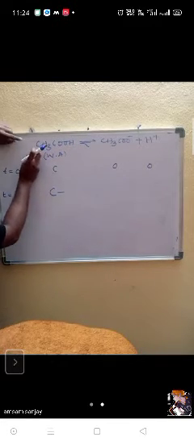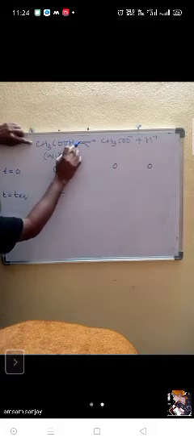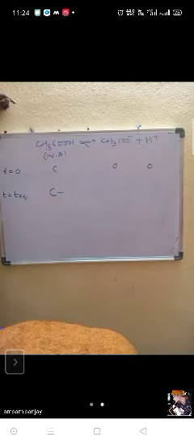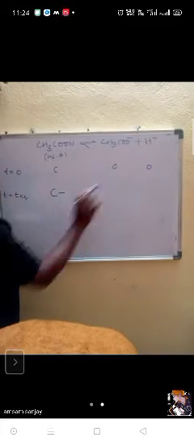Here, CH3COOH has initial concentration C at time t equal to 0. But the concentrations of CH3COO minus and H plus at time t equal to 0 are 0 and 0. Correct or not?